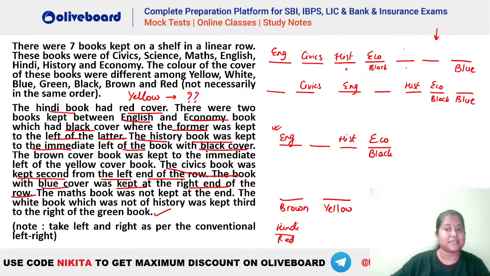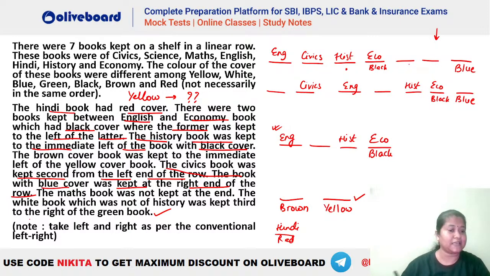Okay, now let's say if we take white here, what will happen? White is third to the right of green, can be like this as well. 1, 2, 3. Civics can be green here. But the problem with this situation will be that we will not be able to place your brown and yellow, right? So you will not be able to place brown and yellow. That means this is not a valid case here, right? So green and white cannot be like this.